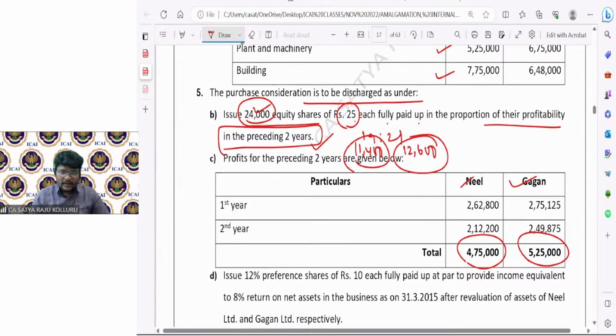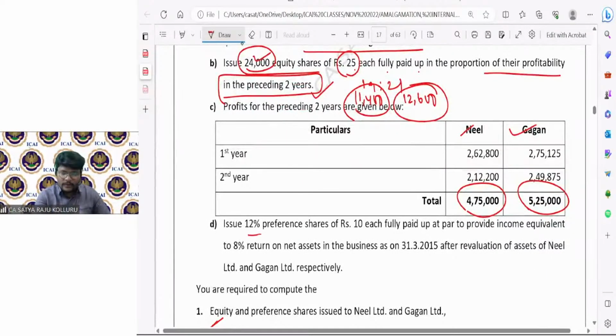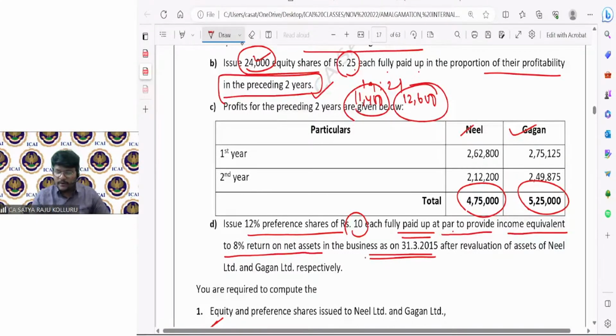This is okay. Next, issue 12% preference shares of rupees 10 each, fully paid up at par, to provide income equivalent to 8% return on net assets in the business as on 31st March 2015 after revaluation of assets of Neil Limited and Gagan Limited respectively.